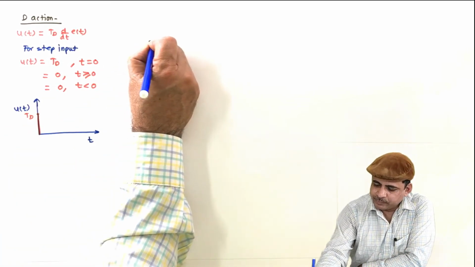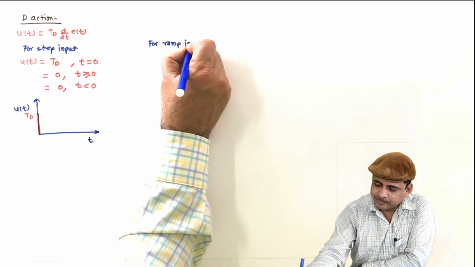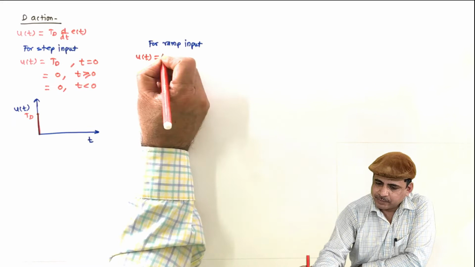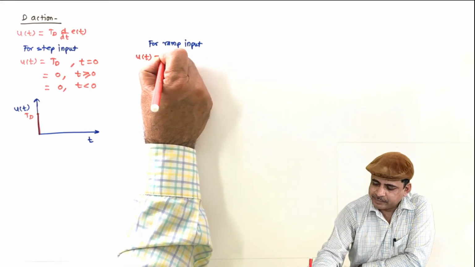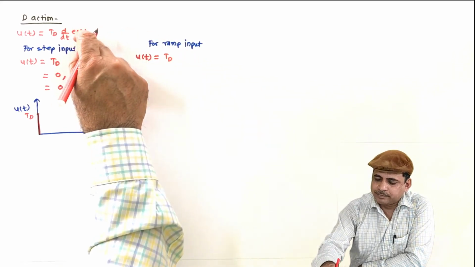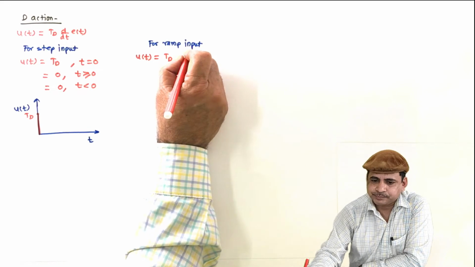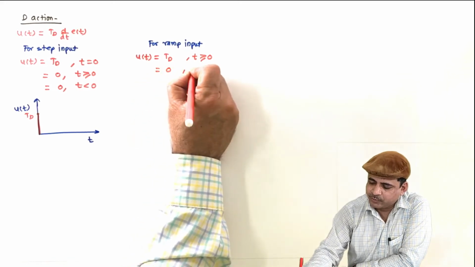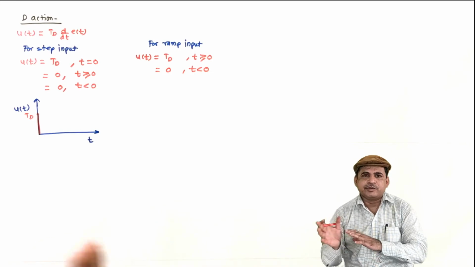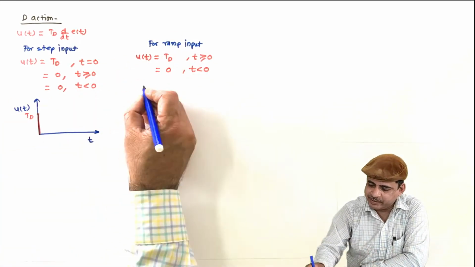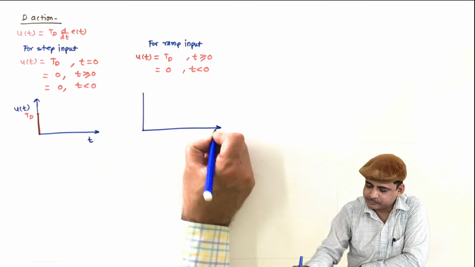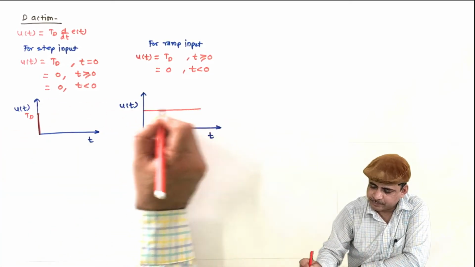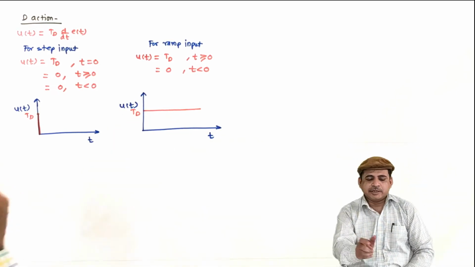And for ramp input, u of t will be Td into the derivative of ramp, which is 1, for t greater than or equal to 0, and then it will be 0 for t less than 0, because ramp is t, its derivative is 1, so Td into 1 will be Td, and then it can be sketched as, this is Td. This is done for D action.